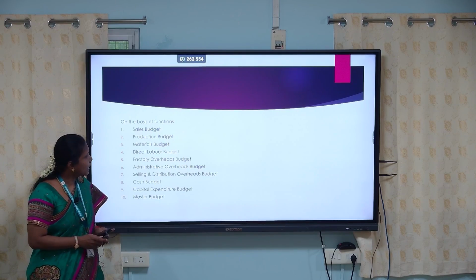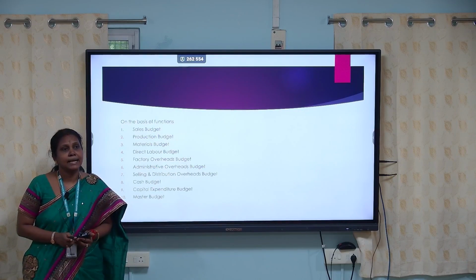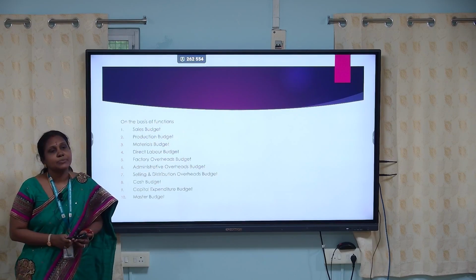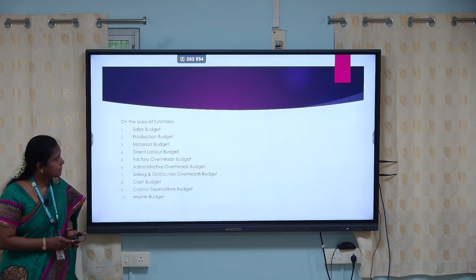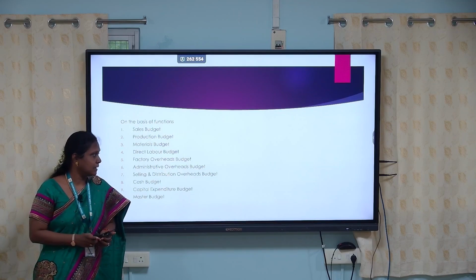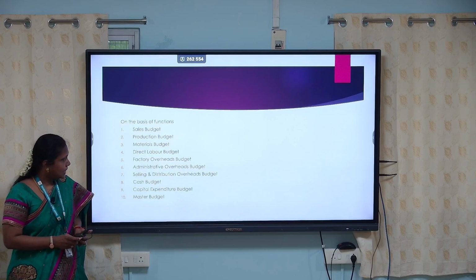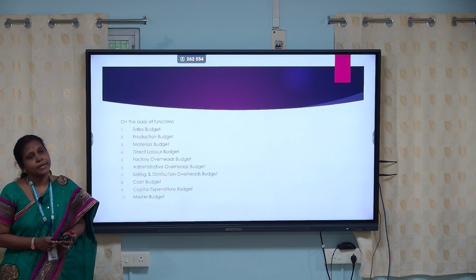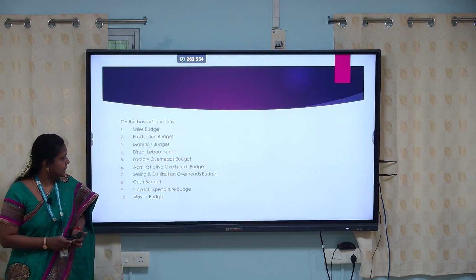Next is factory overhead budget. This takes into account the indirect materials, indirect expenses, etc., and it gives an estimate of the factory overheads. Administration overheads budget gives the estimate of administration expenses to be incurred, examples are salaries, rent, etc. Selling and distribution overhead budget depicts the selling and distribution overheads to be incurred, example salesman salary, commission to be paid, advertisement, etc.